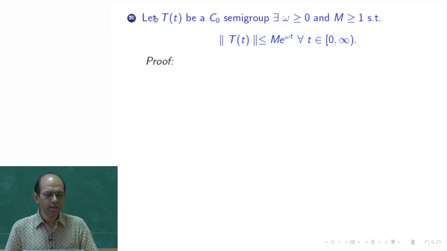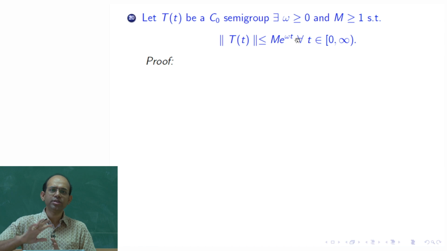Let T(t) be a C0 semigroup. There exist some omega non-negative and some capital M greater than or equal to 1, such that the norm of T(t) is less than or equal to M times e to the power of omega t.